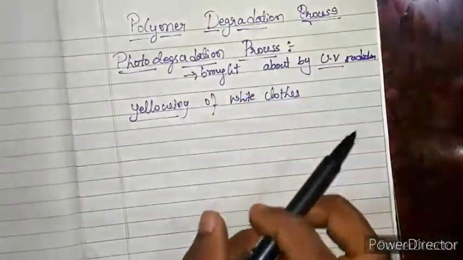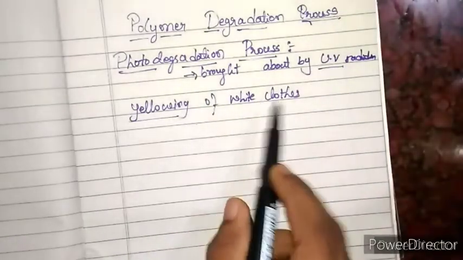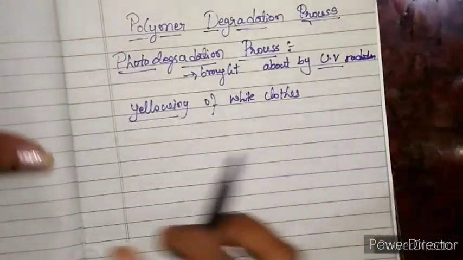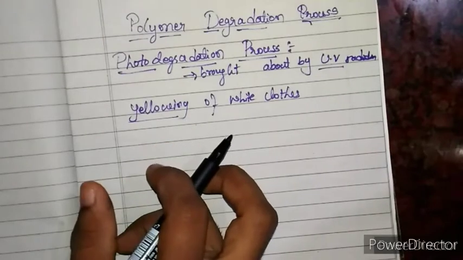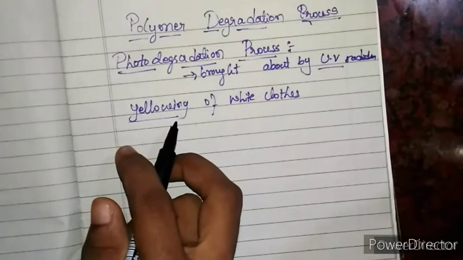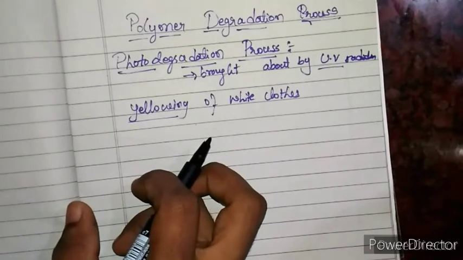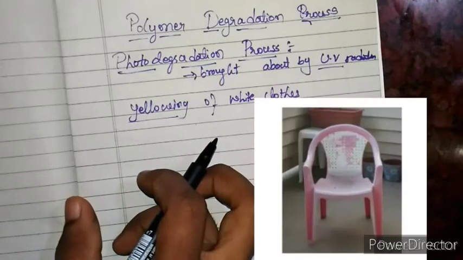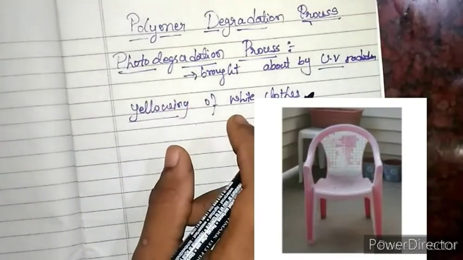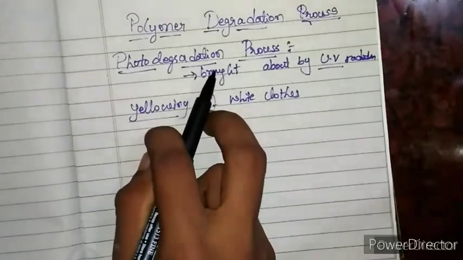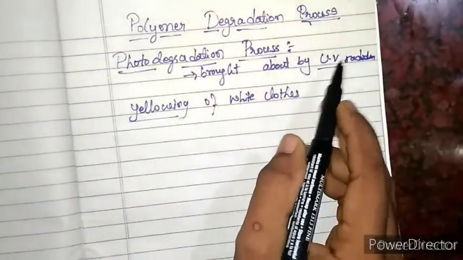If I get a picture of those plastics or the yellowing of white cloth, I will insert it here. Even some rubber articles turn yellow or slightly brownish after several uses or several years of storage. That is mainly because of photo degradation taking place in that polymer. Photo degradation is the degradation process that is mainly brought about by UV rays.